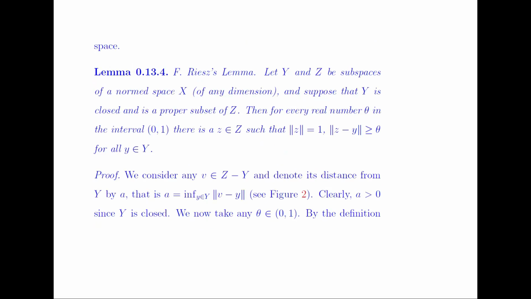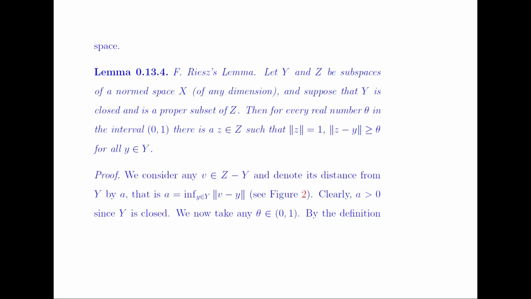So using Riesz's lemma, we can extend that part. Let Y and Z be subspaces of a normed space of any dimension, and suppose that Y is a closed and proper subset of Z. Then for every real number theta in the interval (0, 1), there is a z in Z such that the norm of z is equal to 1 and the norm of z minus y is greater than or equal to theta.